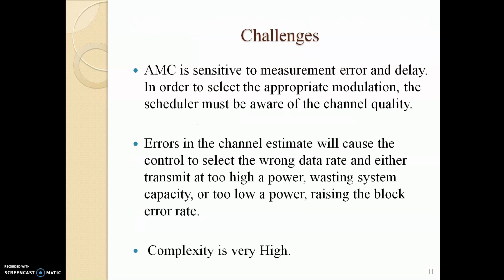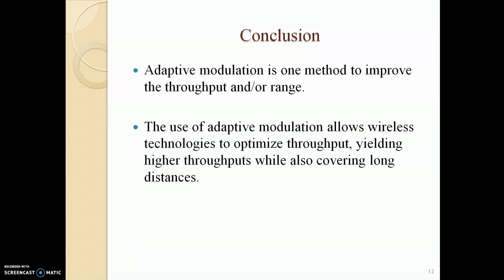Challenges. AMC is sensitive to measurement error and delay. In order to select the appropriate modulation, the scheduler must be aware of the channel quality. Errors in the channel estimate will cause the control to select the wrong data rate and either transmit at too high a power, wasting system capacity, or too low a power, raising the block error rate. And the complexity is very high.